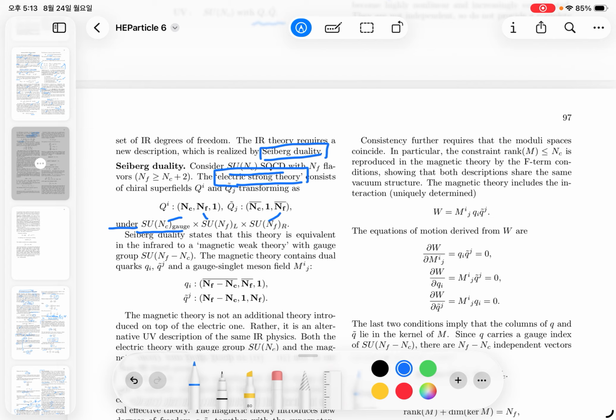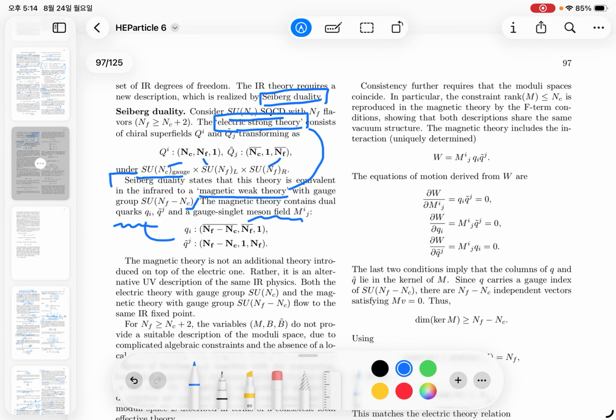Now we introduce the dual description, which is the theory equivalent in the IR, the magnetic weak theory. So there is a correspondence between electrics and magnetics, and now the coupling becomes weak. The gauge group of this magnetic weak theory is SU(NF minus NC). Now this magnetic theory still contains the dual quarks, the small q and the small q tilde, and also the meson field, a gauge singlet, M.